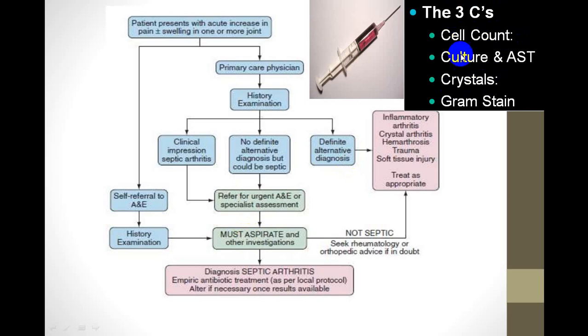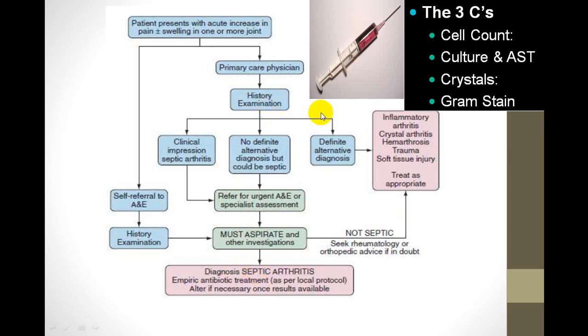And you will try to look for the bacteria by doing a Gram stain. So this will be the first thing you will do. You will aspirate. Suppose you are not sure, again you can refer to a specialist, have a joint aspiration and try to confirm the diagnosis of septic arthritis or differentiate septic arthritis from a crystal arthritis.